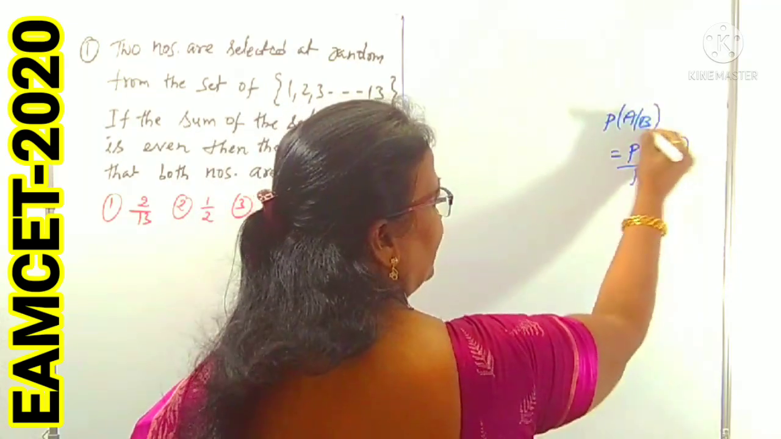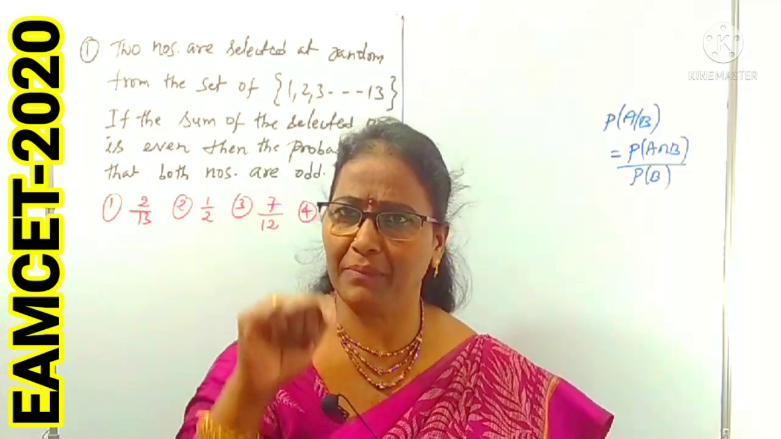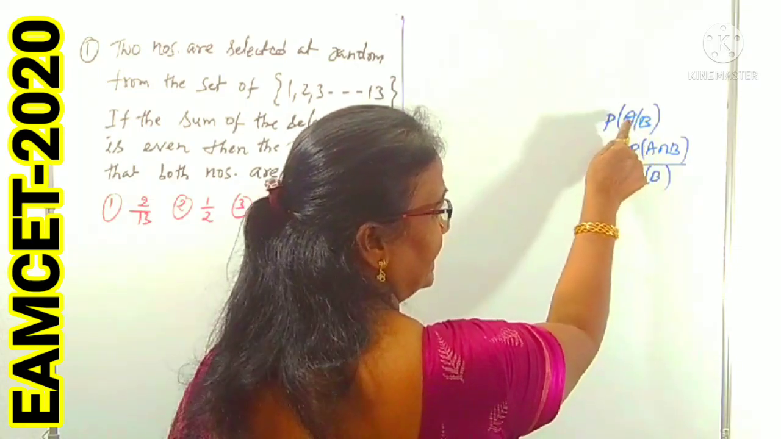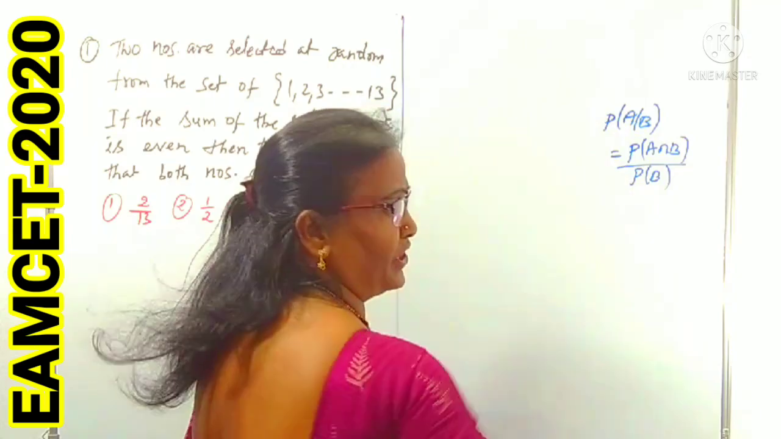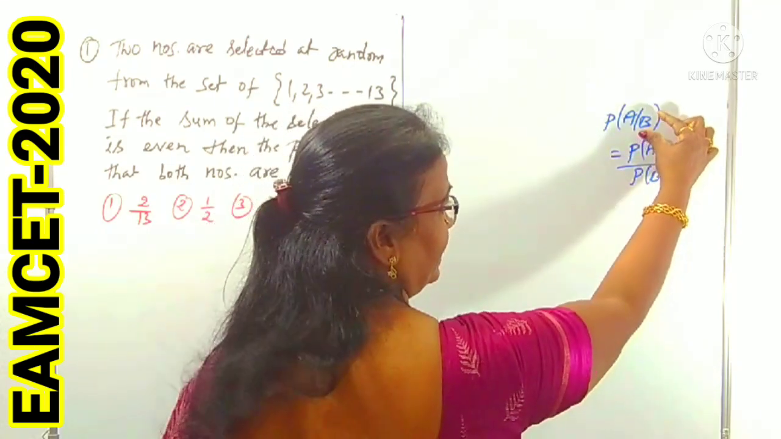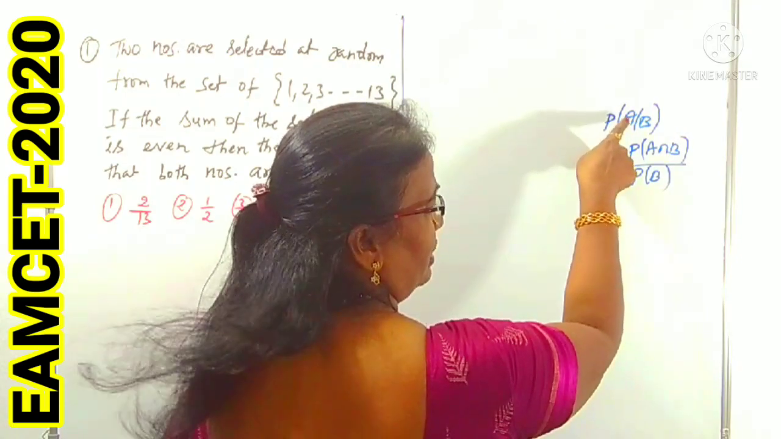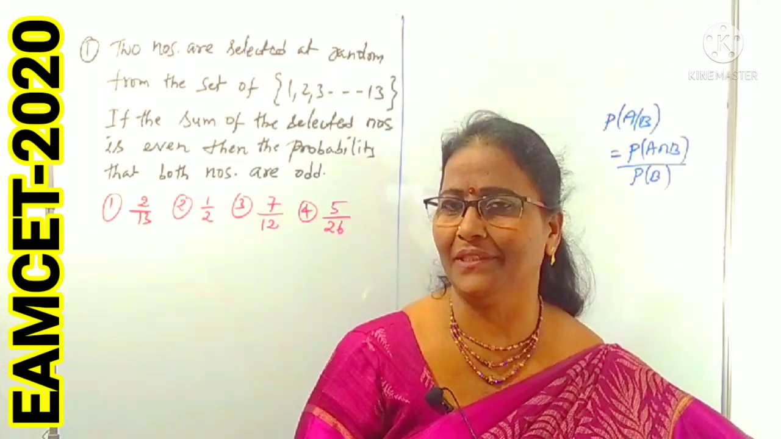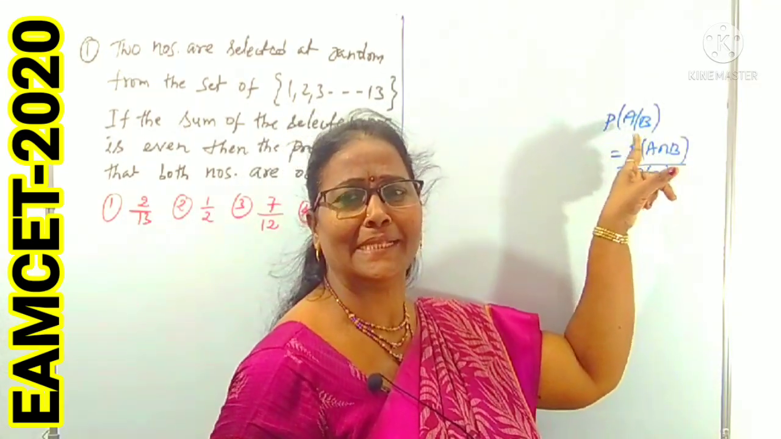What is the meaning of this? You have to know first what P of A by B means. P of A by B means the probability of A given that B has happened. If B is given, then you have to find A. The condition is taken as the denominator, and the probability we want is taken as the numerator. Is it clear? That is called conditional probability. It means that if B has happened, then A happens.